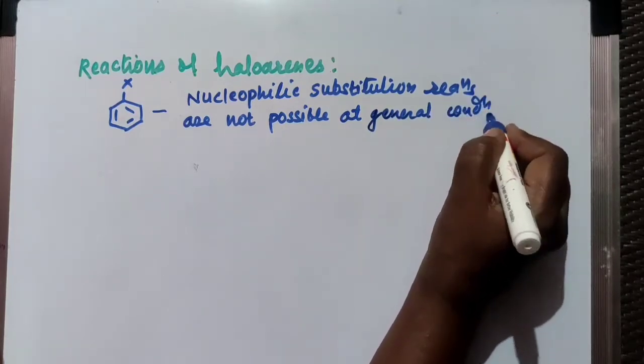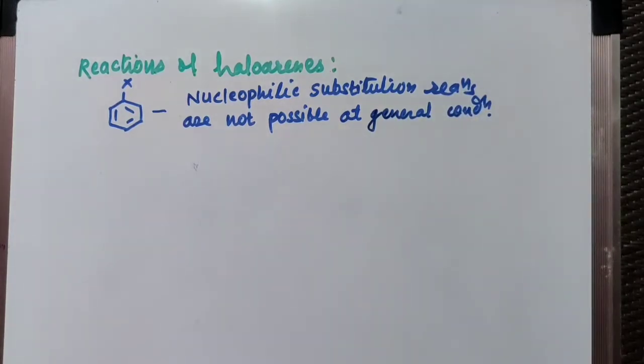In case of general condition or in case of ordinary condition, the nucleophilic substitution reactions are not possible. What is the reason for that? Let us see the reason here.